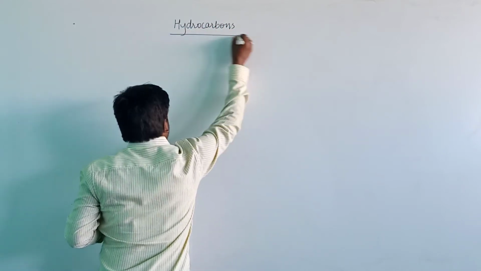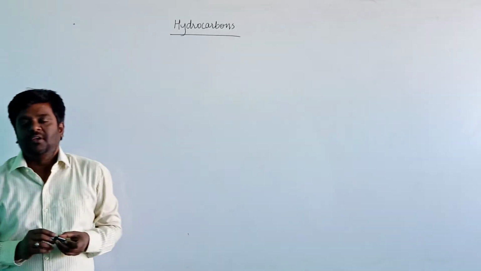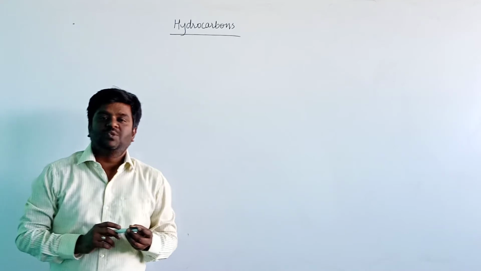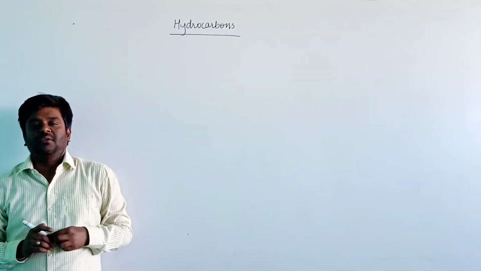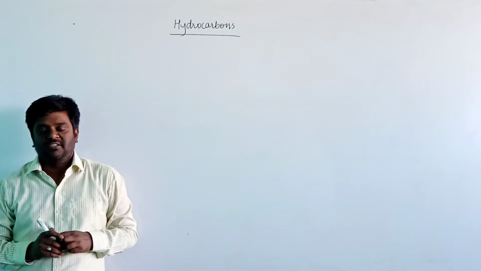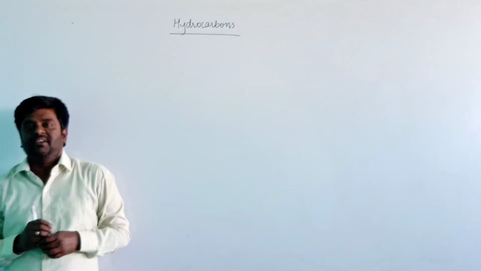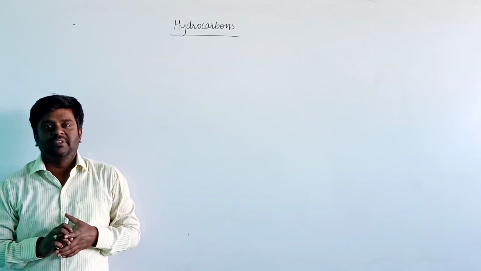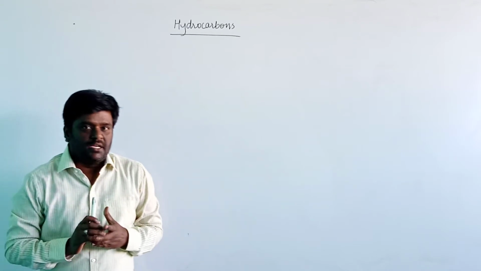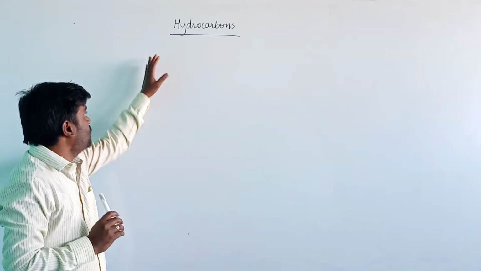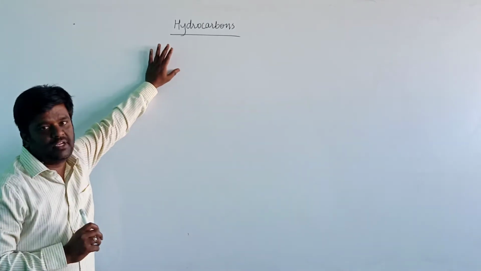In the last chapter we have taken the topics: first IUPAC nomenclature, the second one isomerism, the third one fundamental concepts in organic reactions, the next one types of organic reactions, and the next topic is electron displacement effect. Okay, those were the important topics.